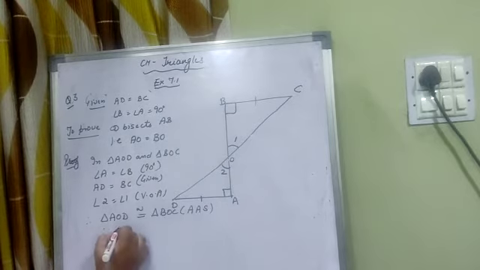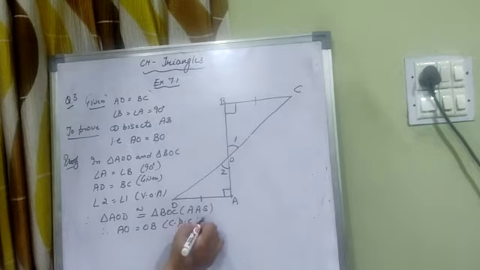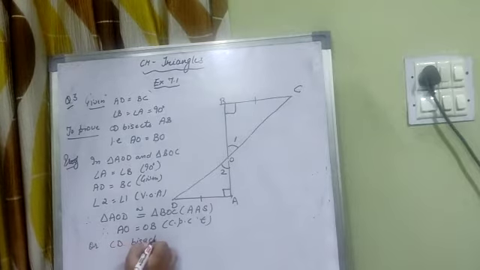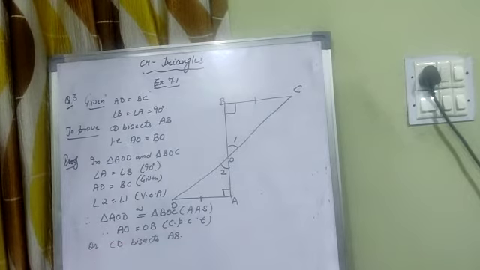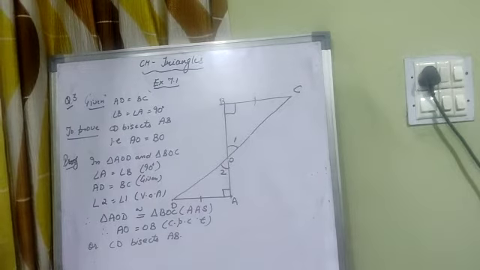Therefore, AO is equal to OB by CPCT, or we can write CD bisects AB. Clear? Now let us start next question. Question number 4.